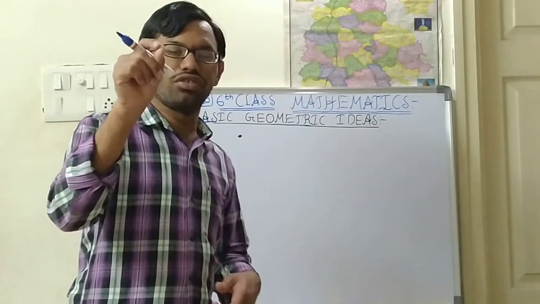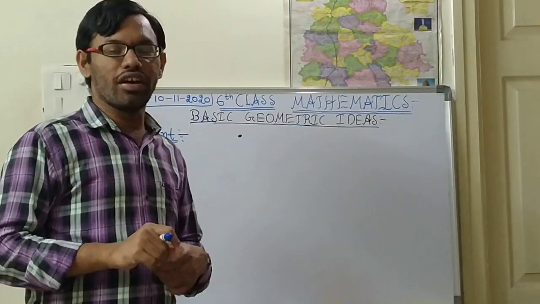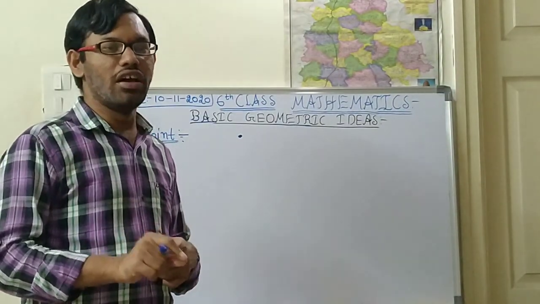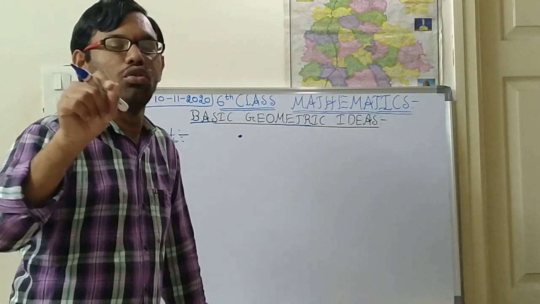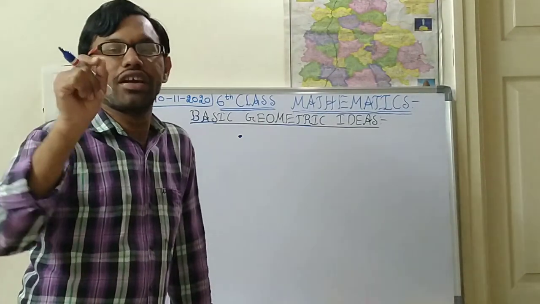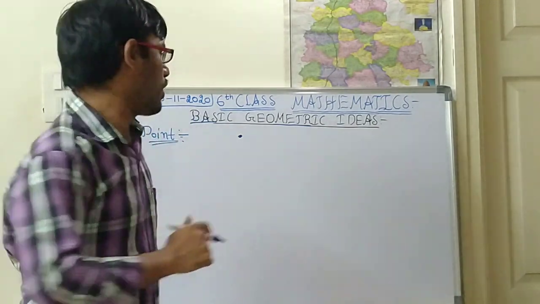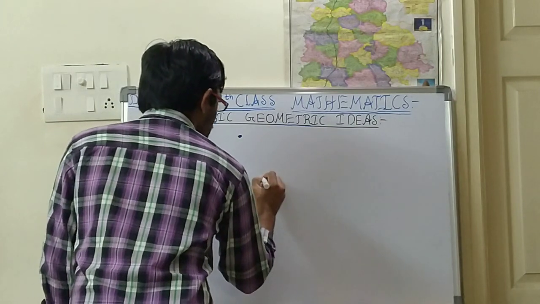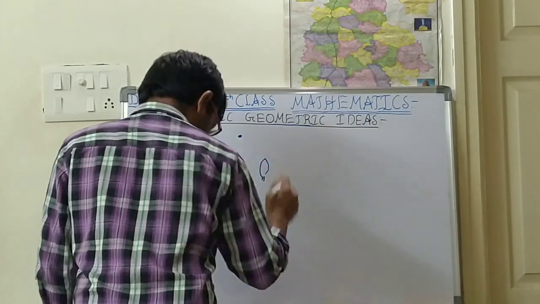Whenever you search for a location in Google Maps, the place where you want to go will be marked with a symbol, a red color symbol. So how will it be located? See children, like this it will be located.